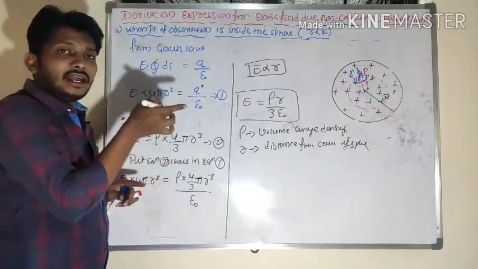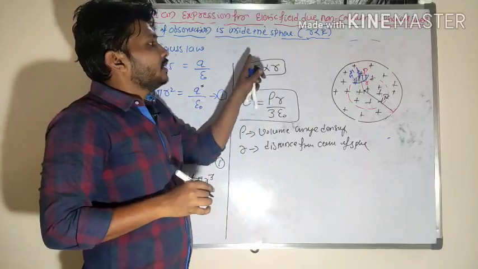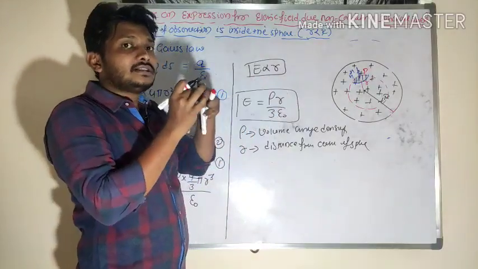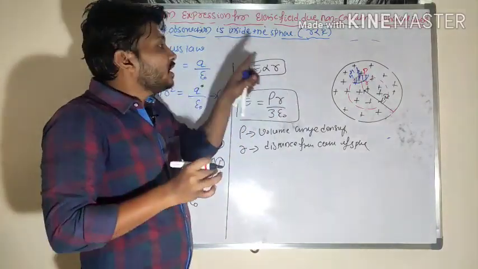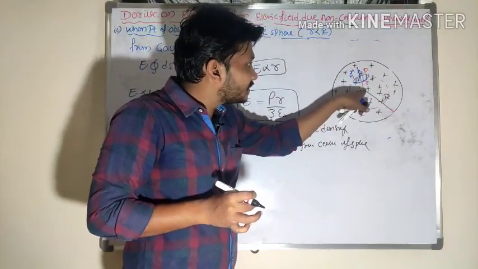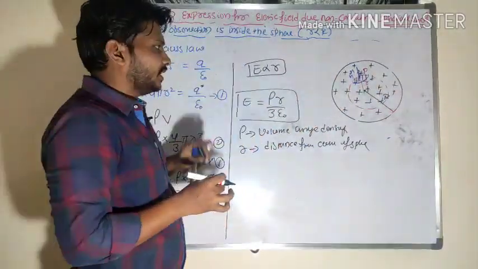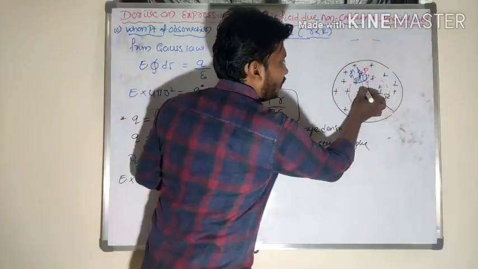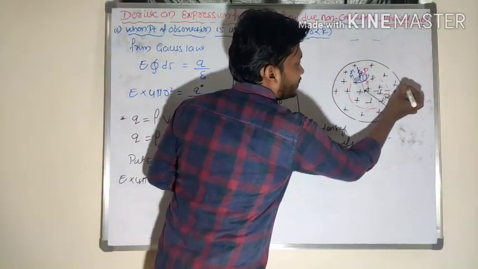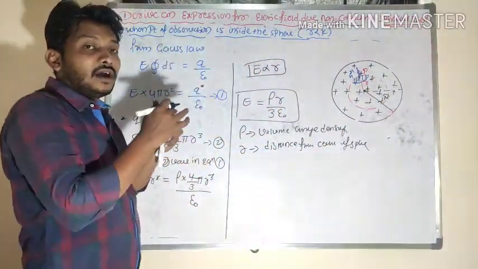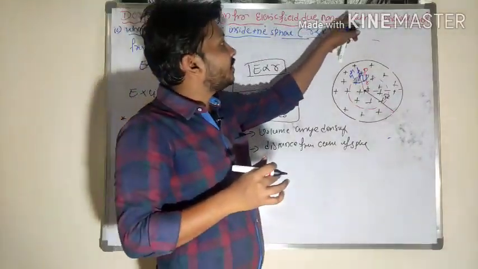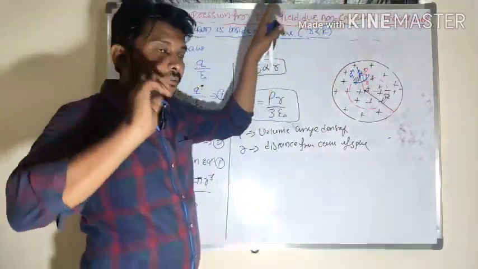So the electric field strength is directly proportional to distance. If I go from the center of the sphere to the surface, the electric field strength keeps increasing in the case of a non-conducting sphere. Did you get my point here?